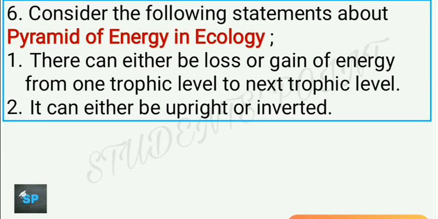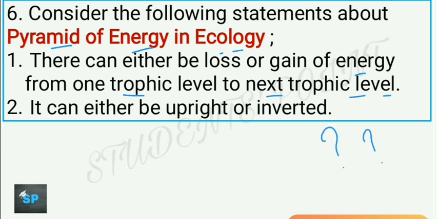Next question now. Consider the following statements about pyramid of energy in ecology. Let's see the statements. You may read the statements by your own by pausing the video and answering in the comment section. I am reading the statements for you now. There can either be loss or gain of energy from one trophic level to the next trophic level. Is it correct?